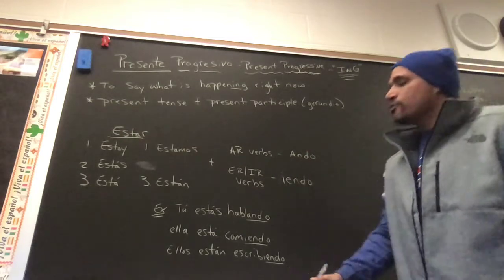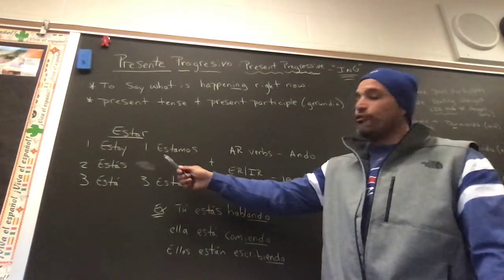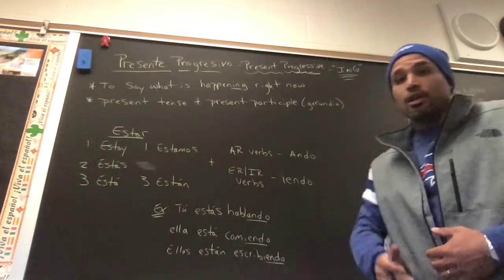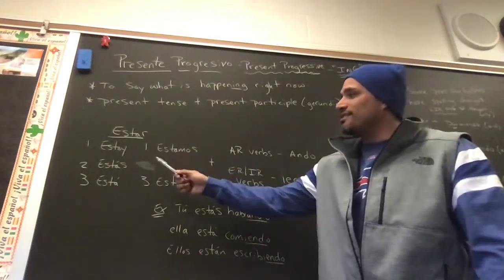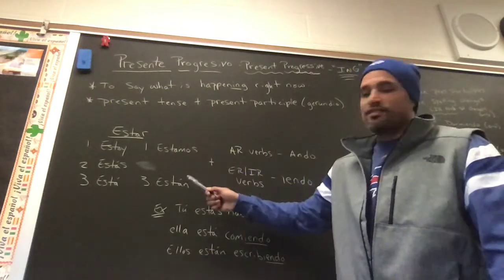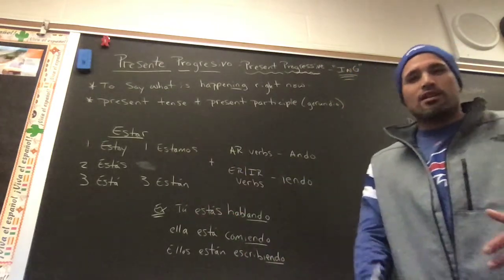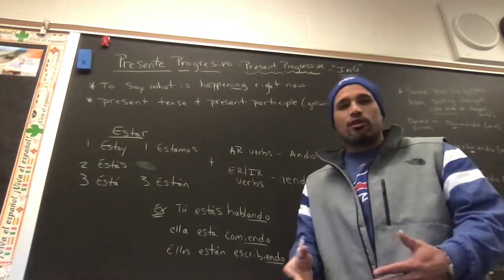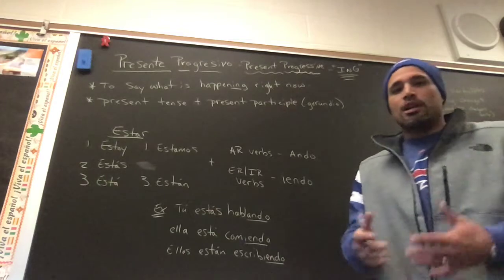So first, when we form this, you're going to have the verb estar. We've gone over the verb estar already. You should know it. When we conjugate it: estoy, estás, está, estamos, están. We went over the reasons when you use it. You should remember the poem, how you feel, where you are. Always use the verb estar: location, temporary condition, how you feel at the moment.